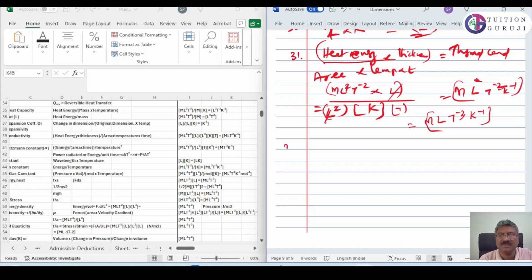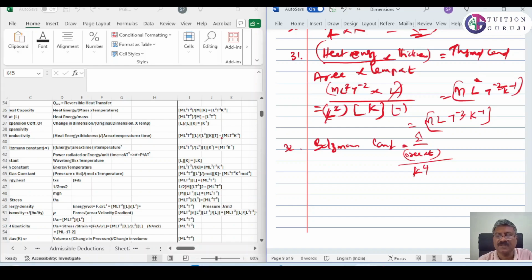Next is Boltzmann's constant, 32. What is Boltzmann constant? It is equal to energy divided by area into time, divided by temperature raised to 4.